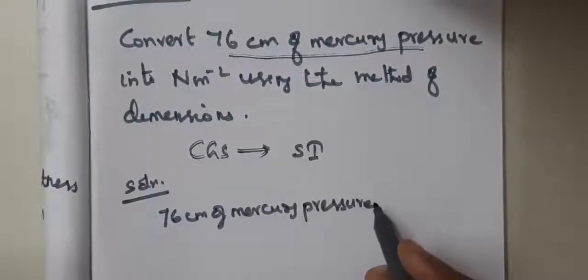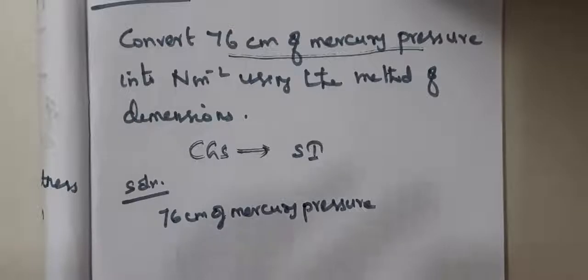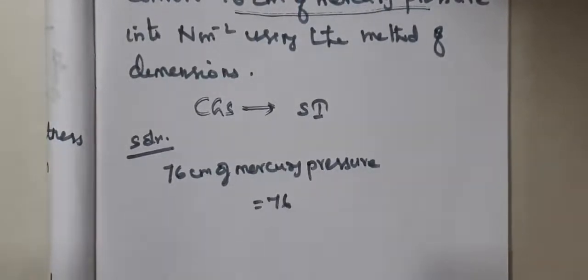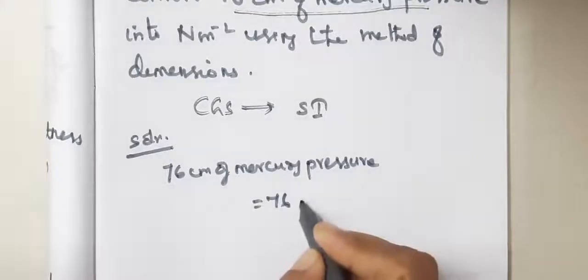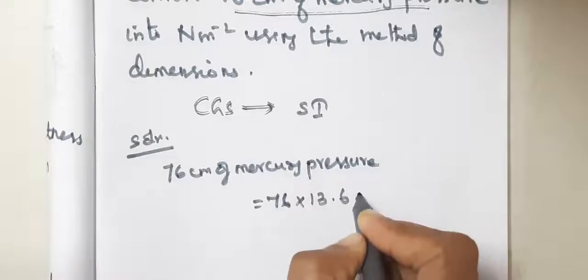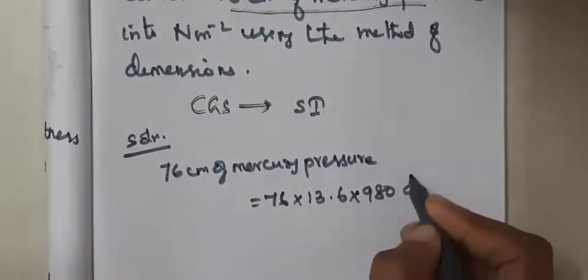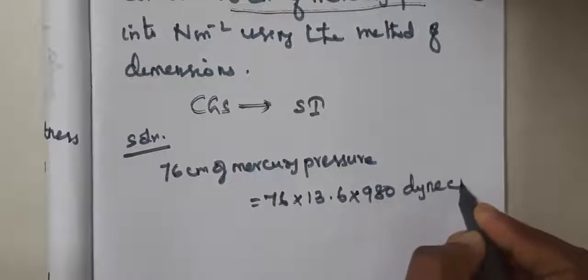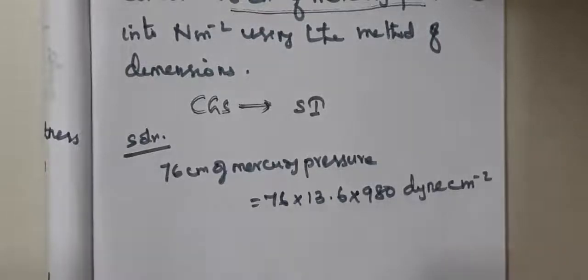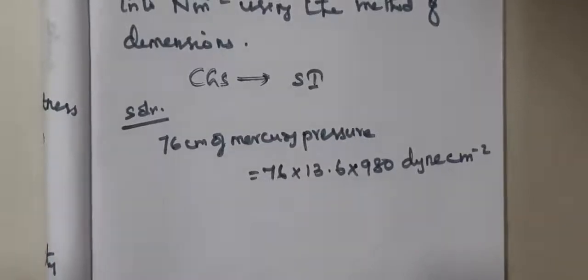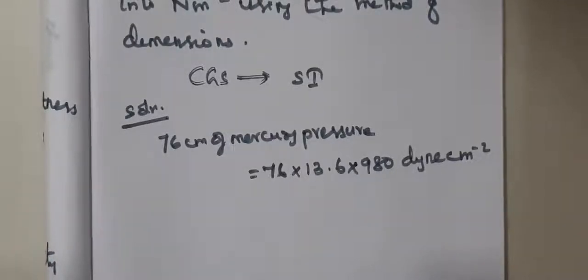76 centimeter of mercury pressure can be written as 76 into 13.6 into 980 dyne centimeter raised to minus 2. This is a little difficult to understand. I am telling how to understand this equation.